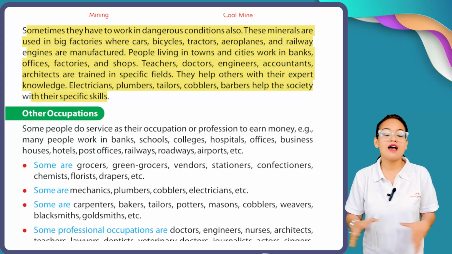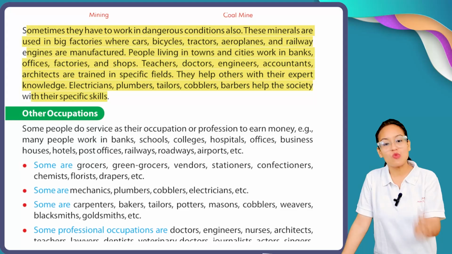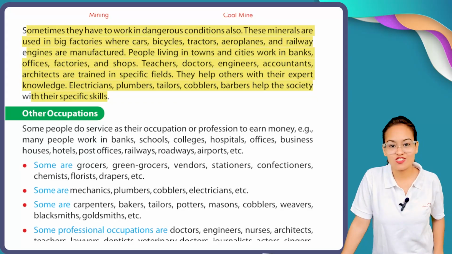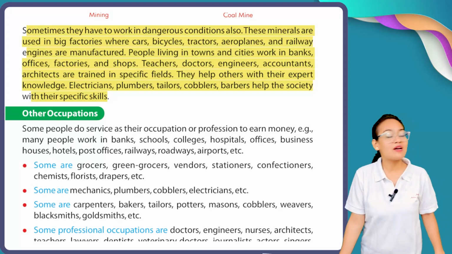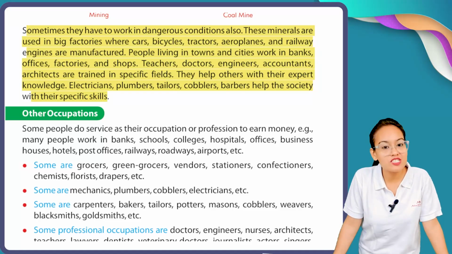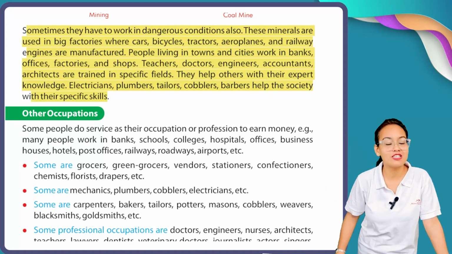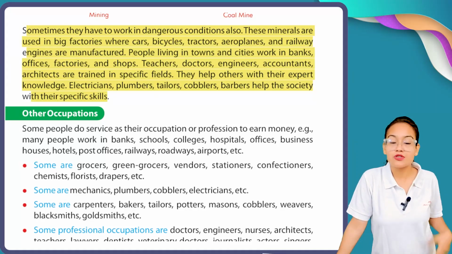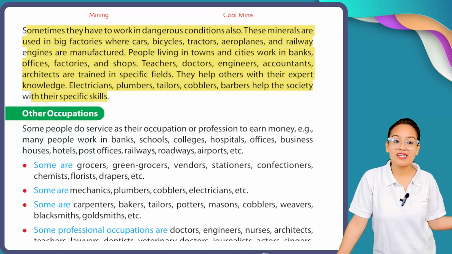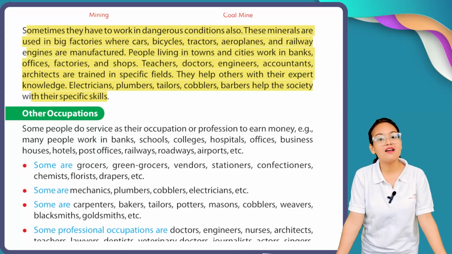So, my dear students, before I tell you about any other occupation, I want to mention one thing. The mining industry is very dangerous. And why do we need these minerals? Because these minerals are used in the construction of bicycles, tractors, aeroplanes, railway engines. These minerals are also used in big factories, as you can see on your screen, where bicycles, aeroplanes, tractors are made. And all these minerals are carried by railway engines.